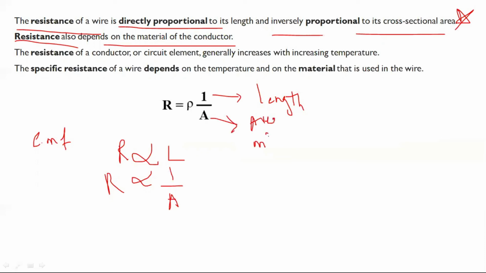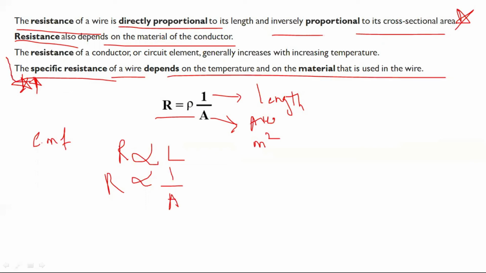Then R is equal to rho. Rho means specific resistance, the term used to measure the specific resistance of a substance. Hence, the specific resistance of a material is the resistance offered by 1 meter of length of wire of the material having an area of cross section of 1 meter square.